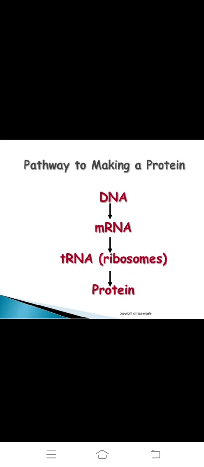Okay. The pathway to making a protein: DNA forms mRNA, which is called transcription, and mRNA with tRNA and ribosomal RNA forms a protein, which is the translation process.